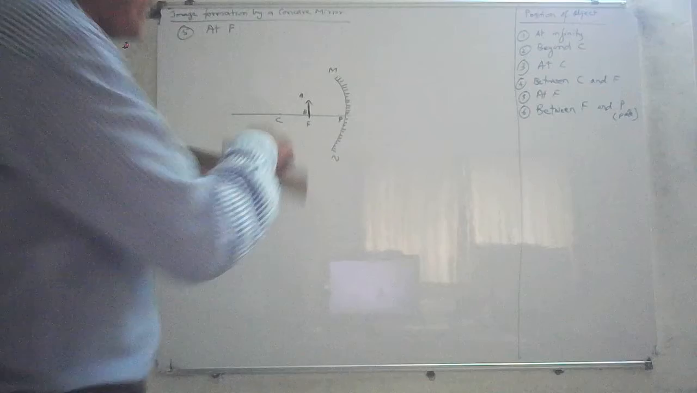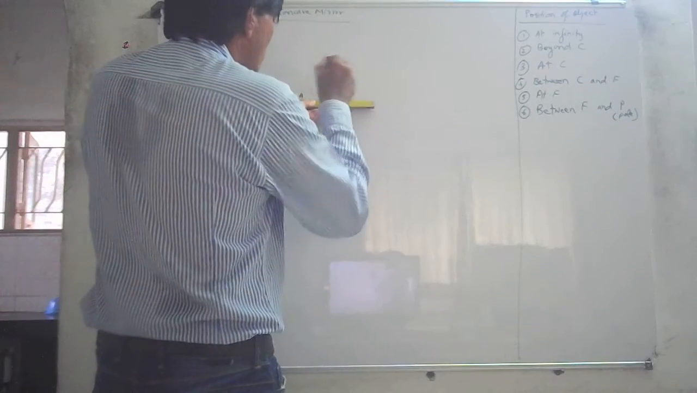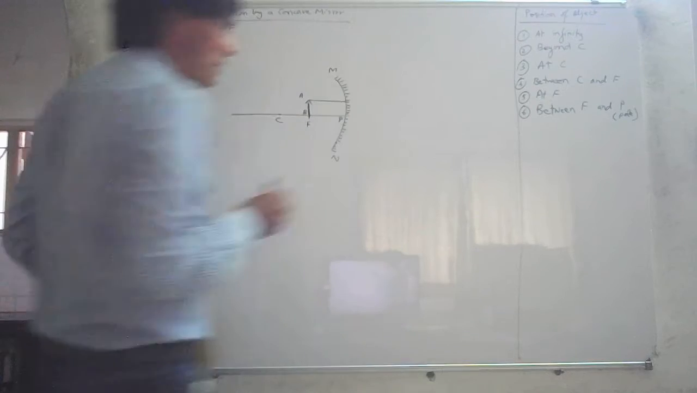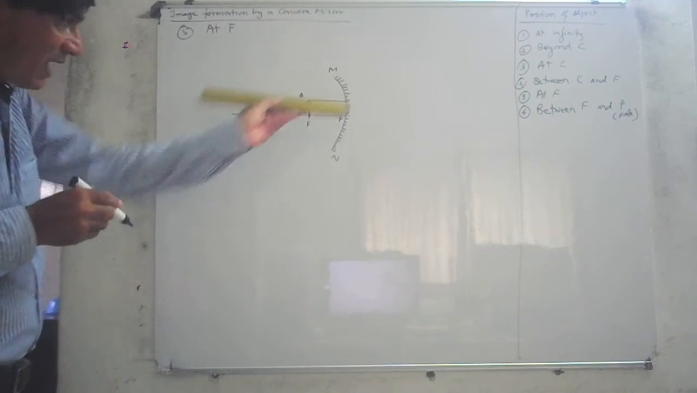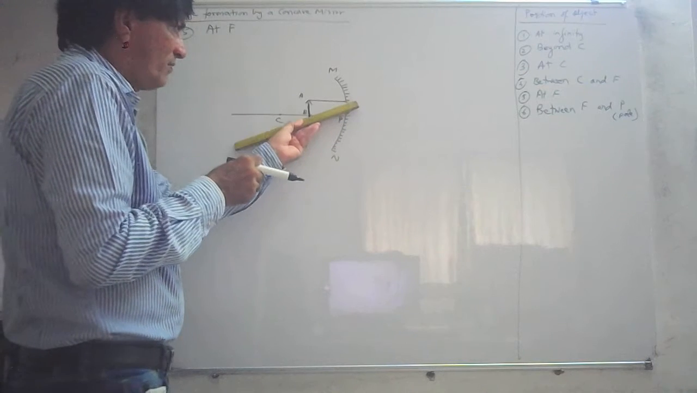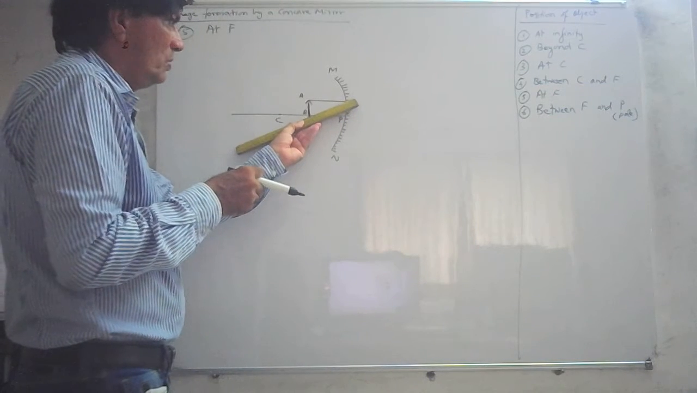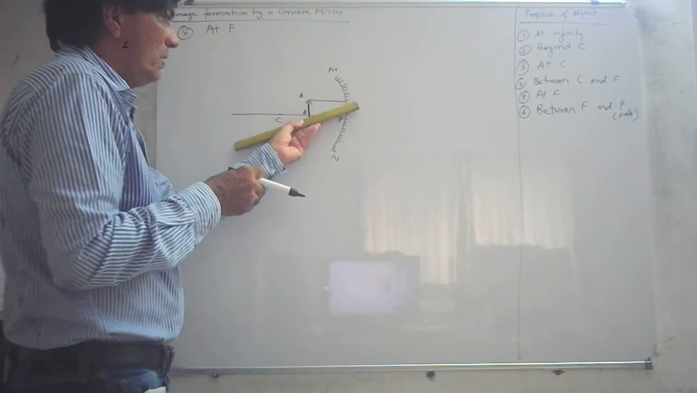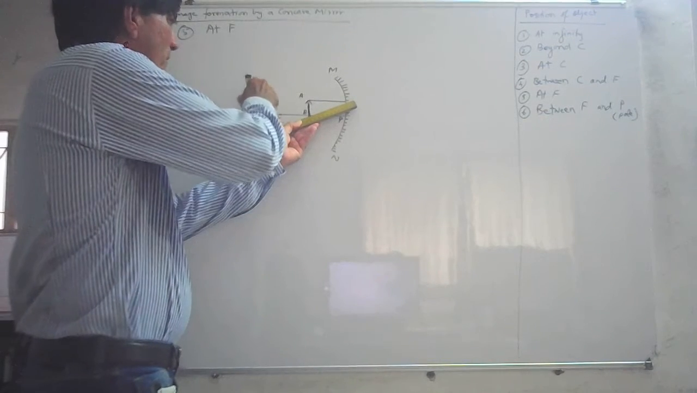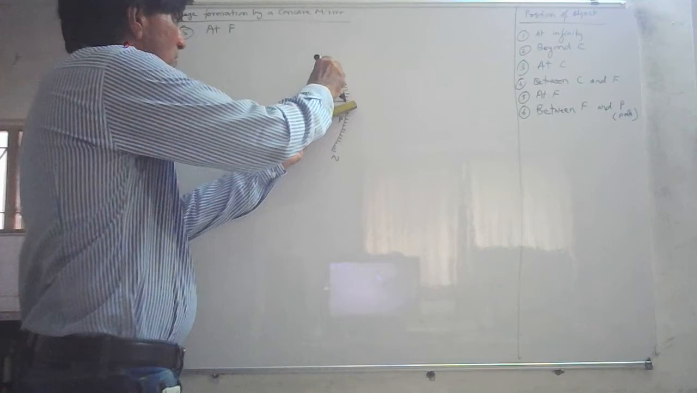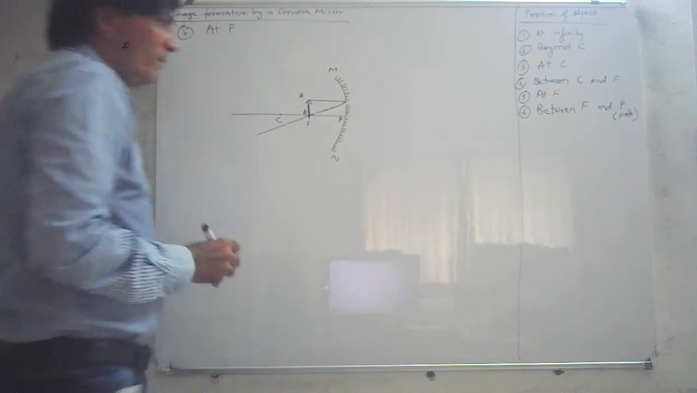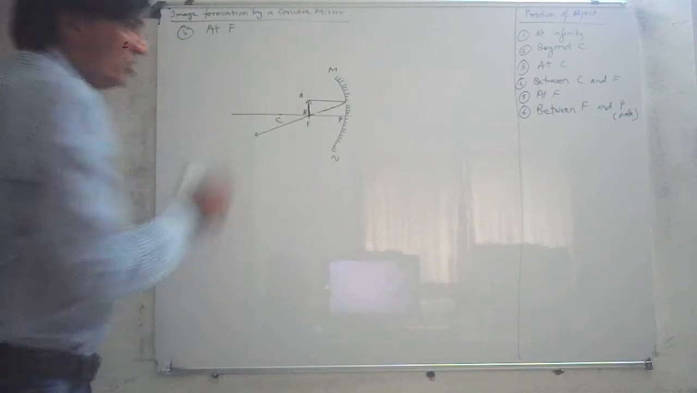One is parallel to the principal axis, this way. It's parallel to the principal axis, and then after reflection, it passes through the focus. Just try to make sure you get it exactly correct, so that the diagram becomes nice. It passes through the focus this way.